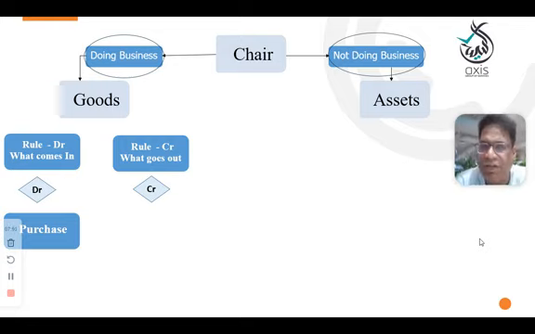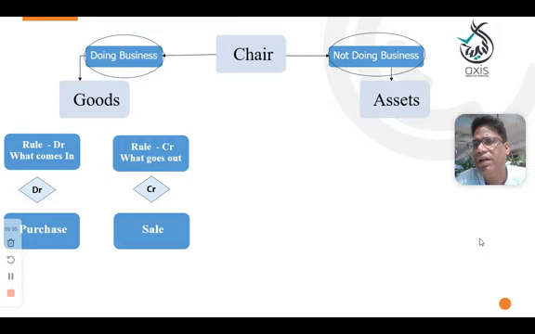Goods come into the business when you purchase, or otherwise when the customer returns goods we already sold, a customer return. In these two cases, goods will come into the business. In scenario one, when you purchase the goods. In scenario two, when the customer returns the goods.